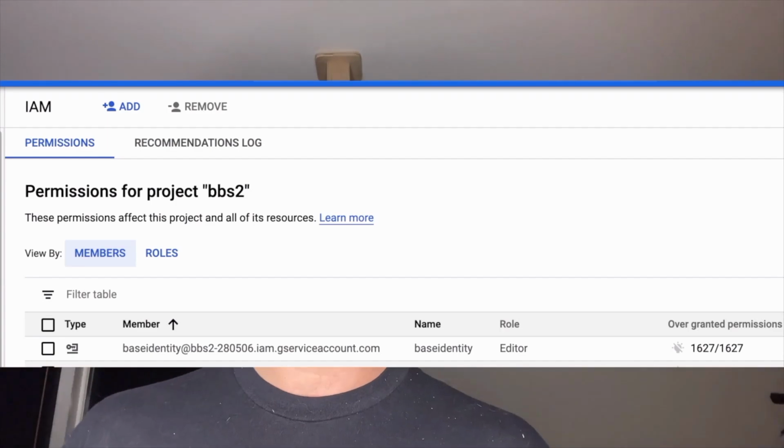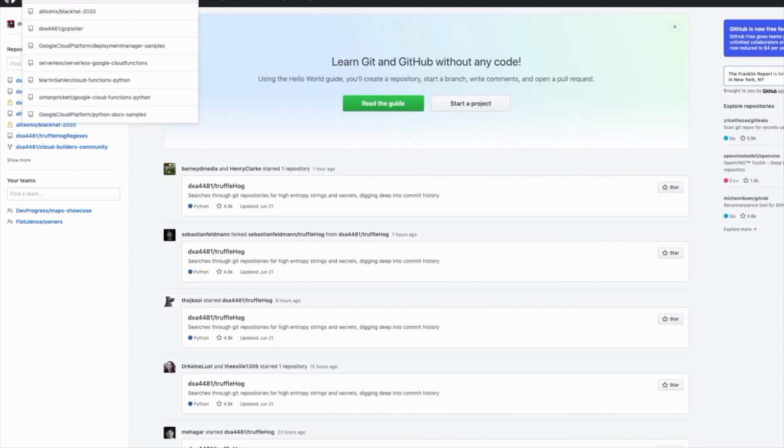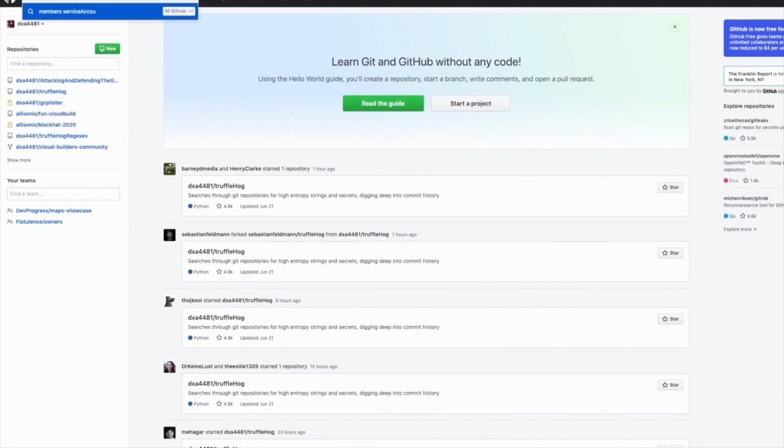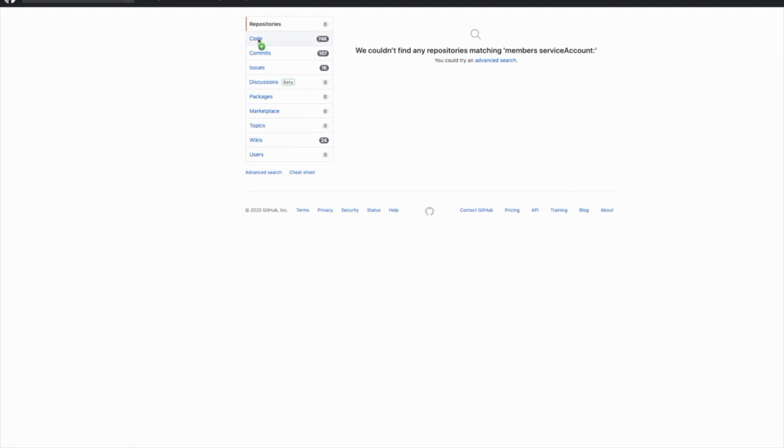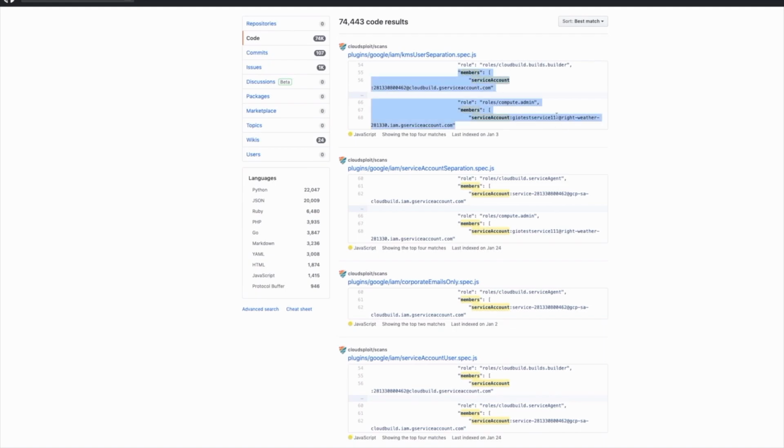We can't actually get the complete answer to the question, again, because of these things called cross-organizational bindings, but at least within our org, we can get the answer for cross-project bindings by just introspecting every individual project that we own and pulling all the IAM policies. We then took all that information and we made a graph out of it. We actually went over to GitHub and we crawled a bunch of IAM policies that people either intentionally or accidentally committed, and we took all those policies and we kind of compiled this pseudo-org generator.